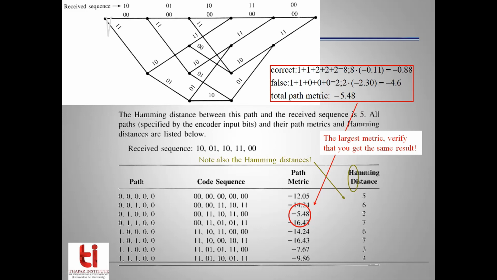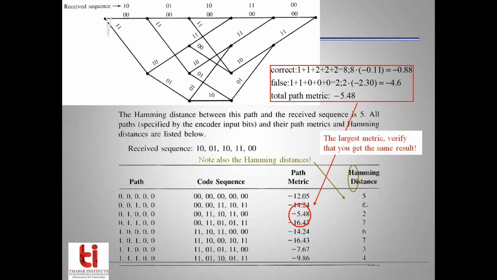Again, the distance between 1 0 and 1 1 is 1. That makes it 3. Again, the distance between 1 1 and 1 0 is again 1. That makes it 4. However, for the last 2-bit snippet of the received sequence, the Hamming distance between 0 0 and 1 1 is 2. So the total Hamming distance is 4 plus 2, equal to 6.